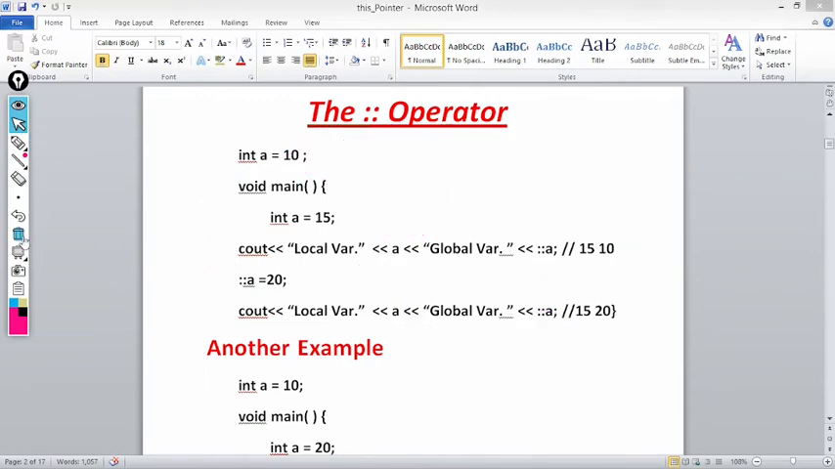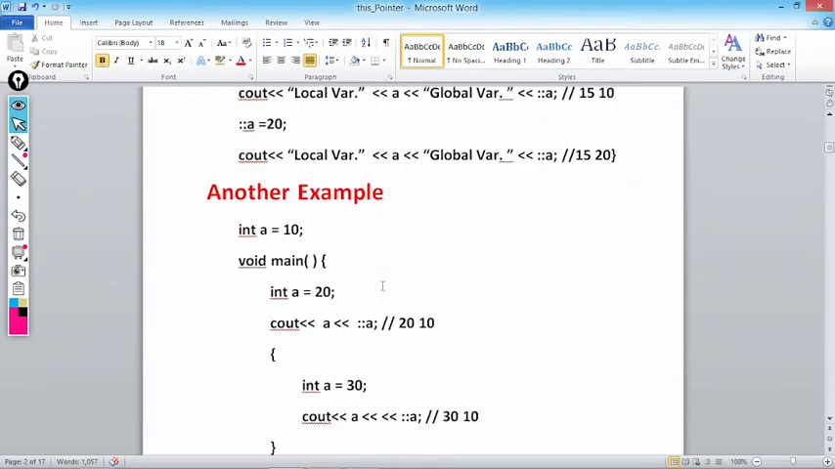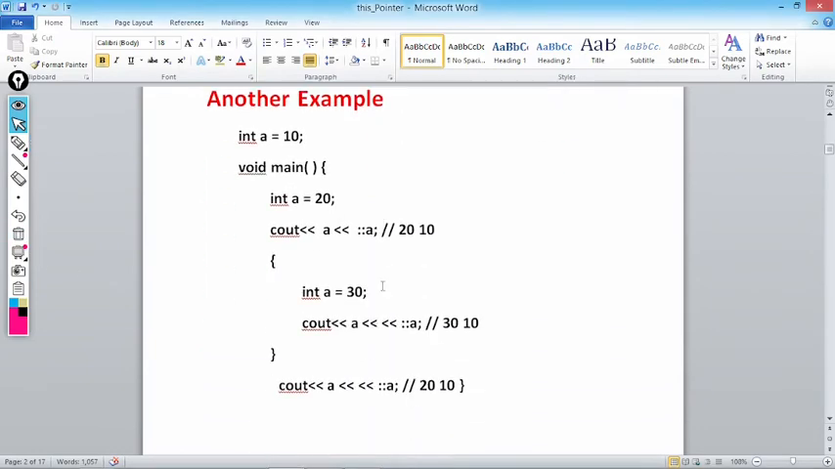Let's take another example to understand this concept. There are certain places where the scope resolution operator is used, but this is the one place where it is helpful to access the global variable. It resolves the scope, that is why it is known as the scope resolution operator. It resolves the scope, मतलब scope को resolve कर देता है. पहले scope local था, अब scope global पे चला गया.